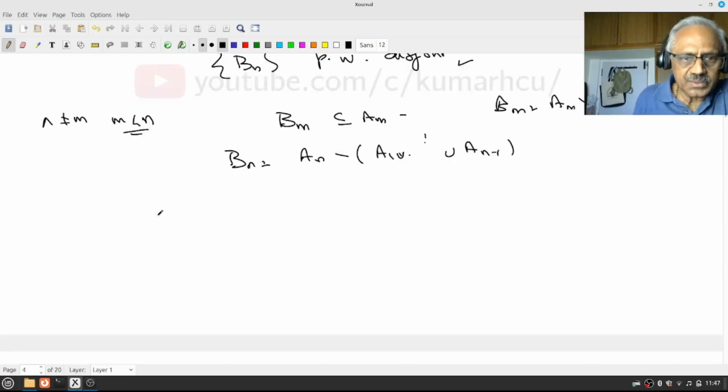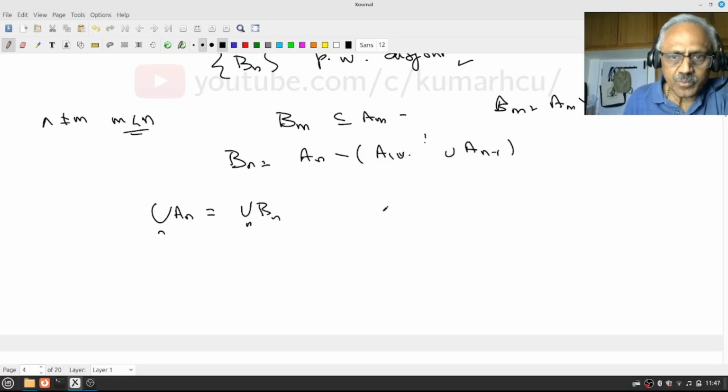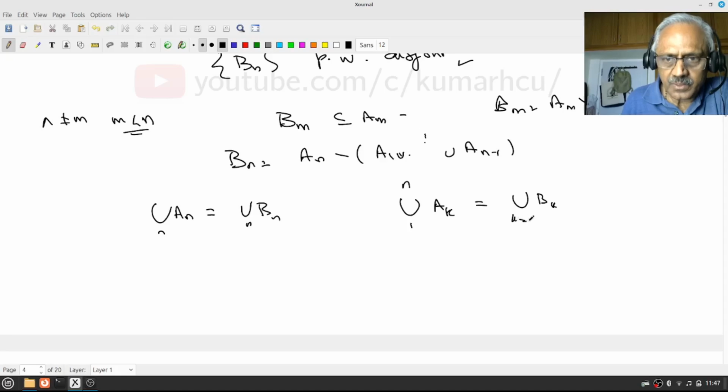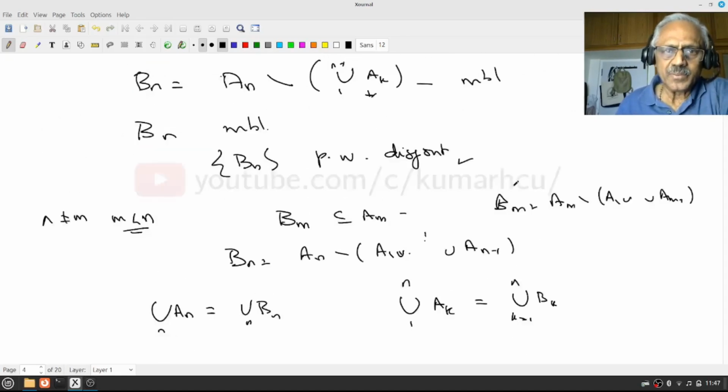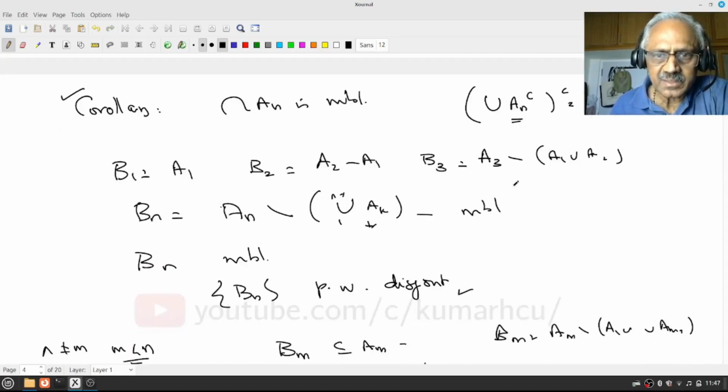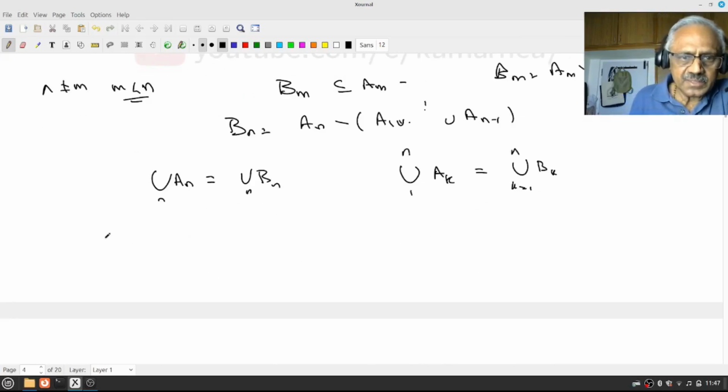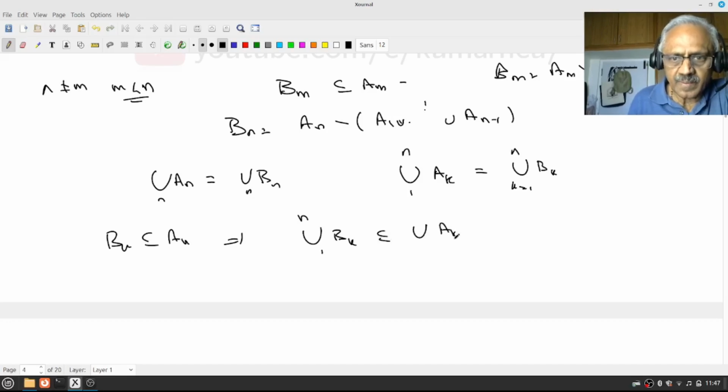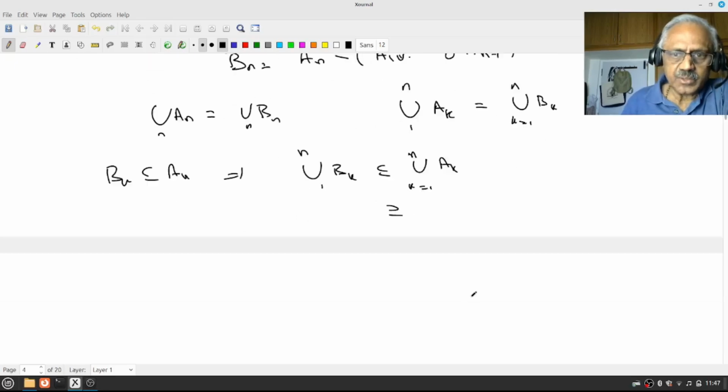Next thing we want to show is that the union of An is the union of Bn over n. In fact, we will prove something much stronger: the union of Ak, k equal to 1 to n, equals the union of Bk, k equal to 1 to n. Look at the way we define it; whatever we missed is already caught. Notice that each Bk is contained in Ak. Therefore the union of Bk, k from 1 to n, is contained in the union of Ak, k from 1 to n. So I only have to prove the other inclusion. Let x belong to the union of Ak.